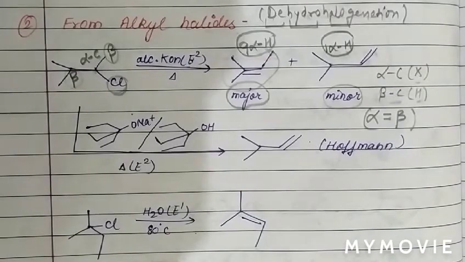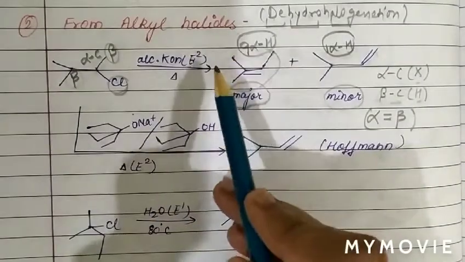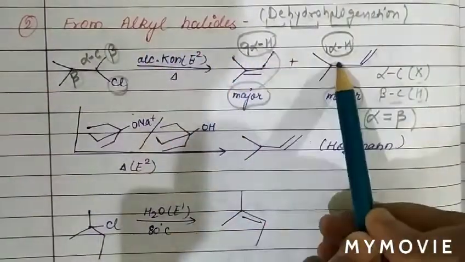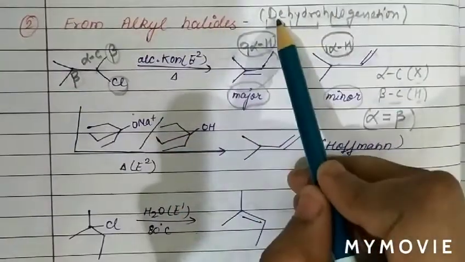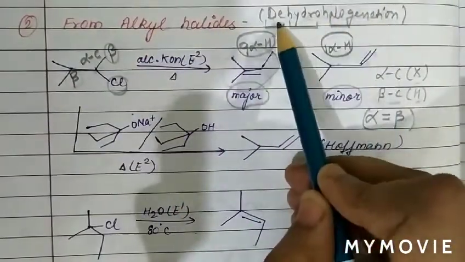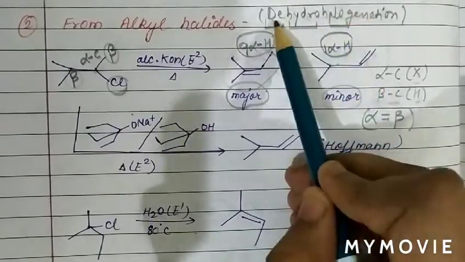So this is all about the dehydrohalogenation reaction we have discussed. The preparation of alkene from alkyl halide we call dehydrohalogenation reaction, removal of hydrogen and halogen.